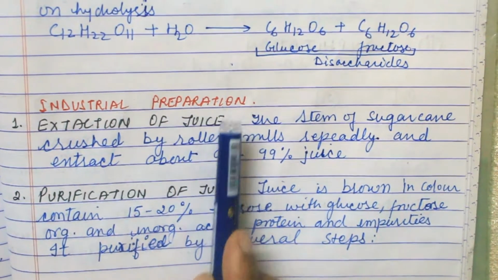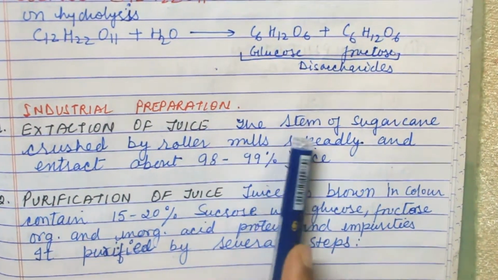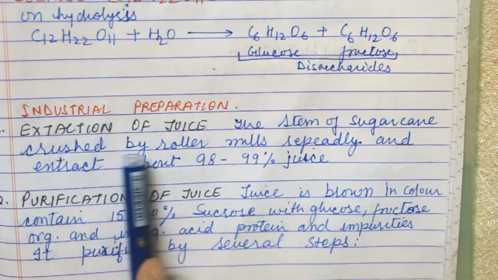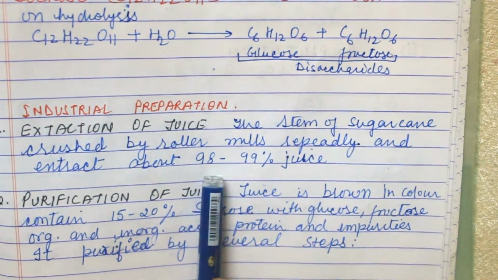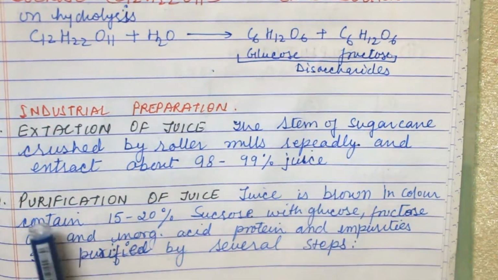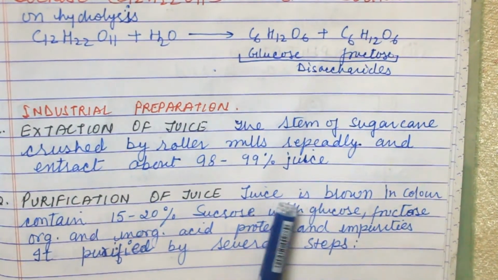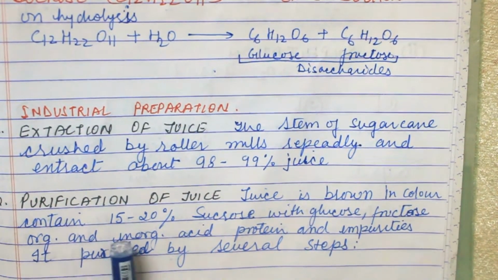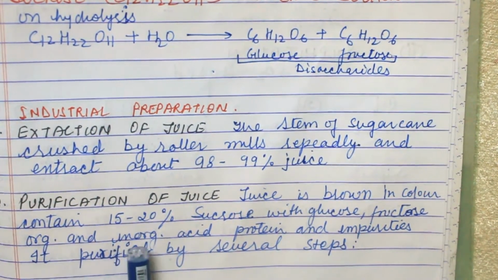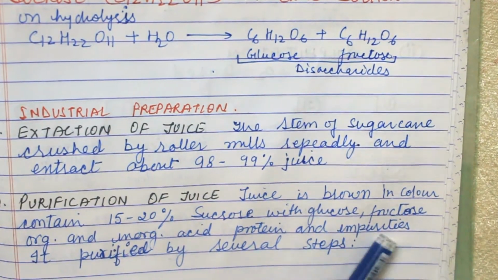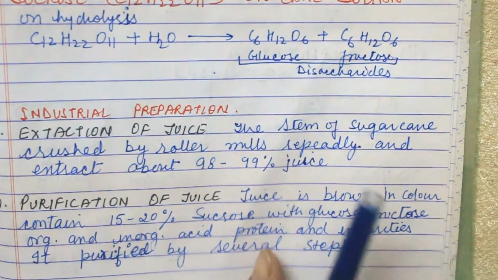Now industrial preparation: extraction of juice. The stem of sugar cane is crushed by roller mills repeatedly and extracts about 98 to 99% juice. Next is purification of juice. Juice is brown in color, containing 15 to 20% sucrose with glucose, fructose, organic and inorganic acids, protein and impurities. It is purified by several steps.